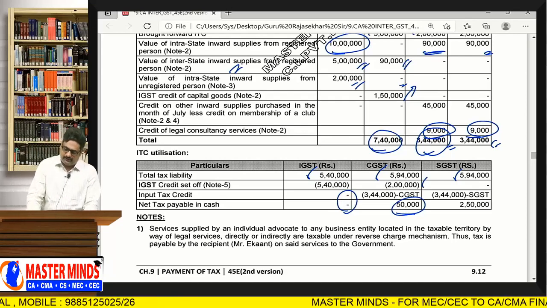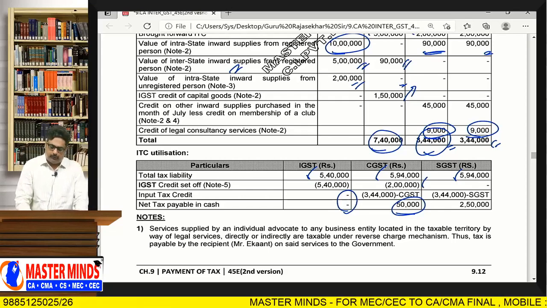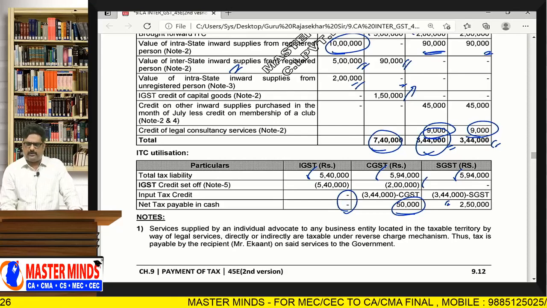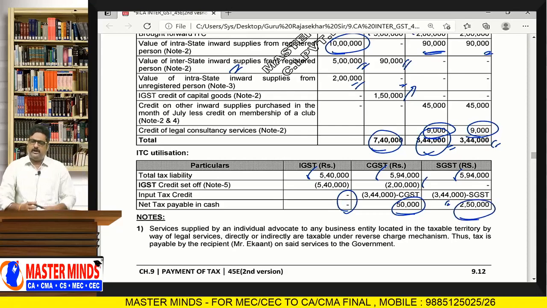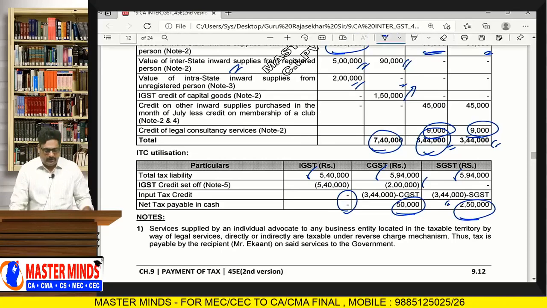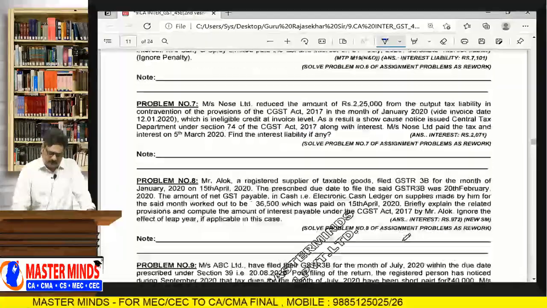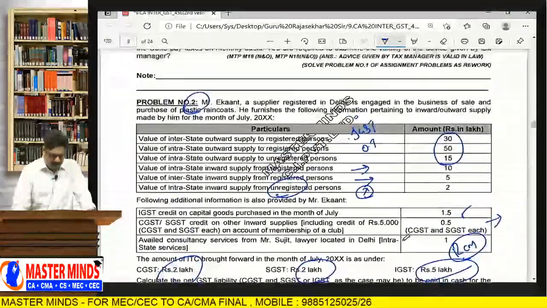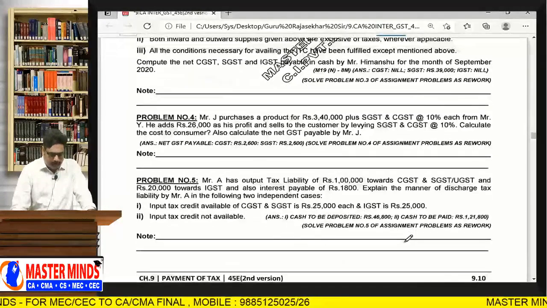And with respect to SGST, there is no IGST ITC available. Therefore, the SGST ITC of 3,44,000 was utilized. After that, the remaining amount 2,50,000 is needed to be paid in cash. In this way, the problem will be there in the exam and it will be asked as a compulsory question. Okay, ma'am. And the same model, you can do that.